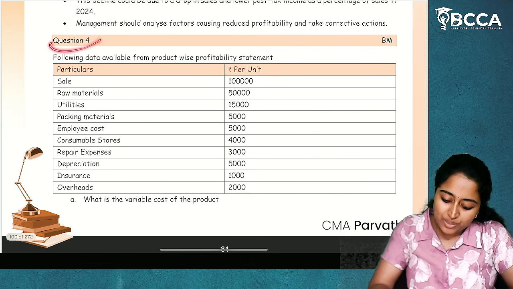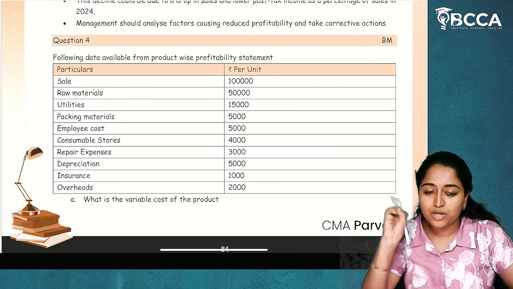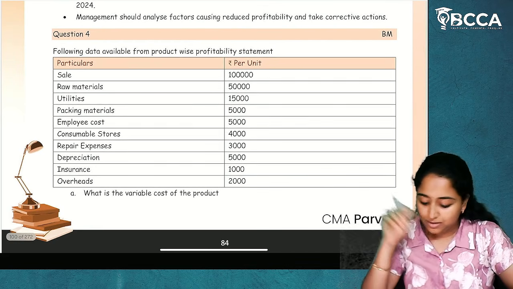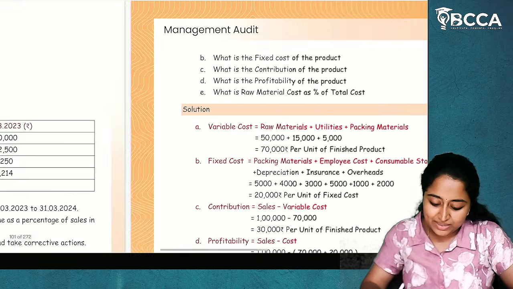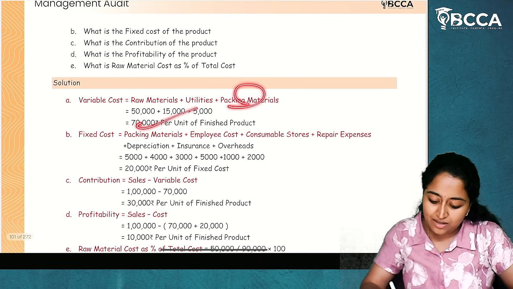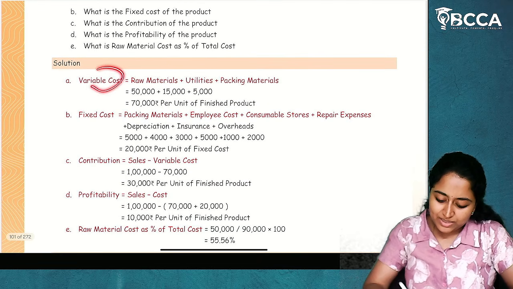Now next, question number 4. This is a small, easy one. What is variable cost? Raw materials, utilities and packing materials are variable cost. What is variable cost?